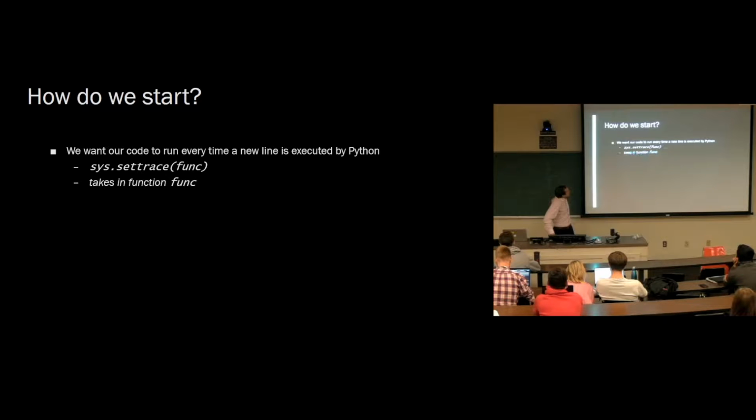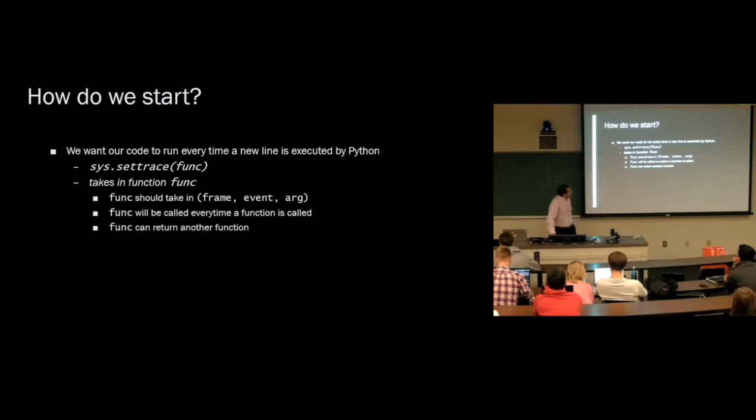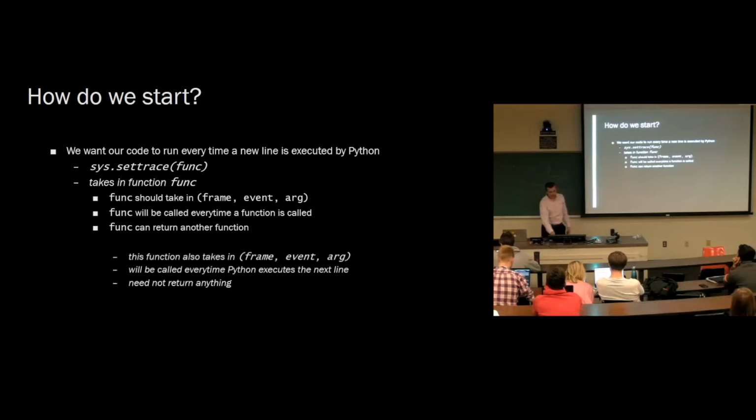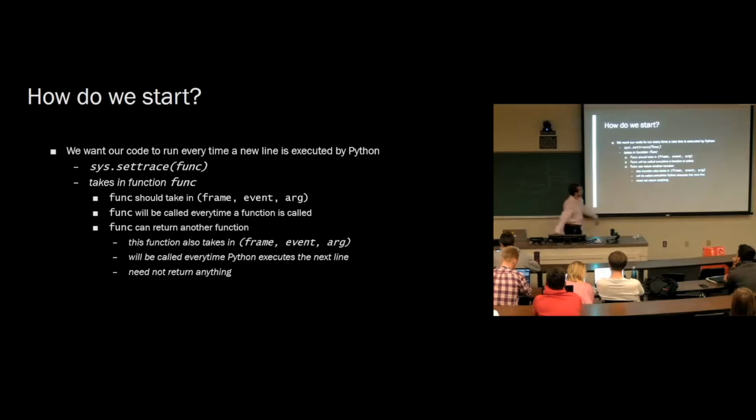That's cool. Okay, it takes in a func, and that func must take in a frame, event, and an arg. That's just what sys.setTrace expects. sys.setTrace expects a function that takes in 3 parameters: frame, event, and arg. And this function, func, can optionally return another function, and that function will be called between lines.